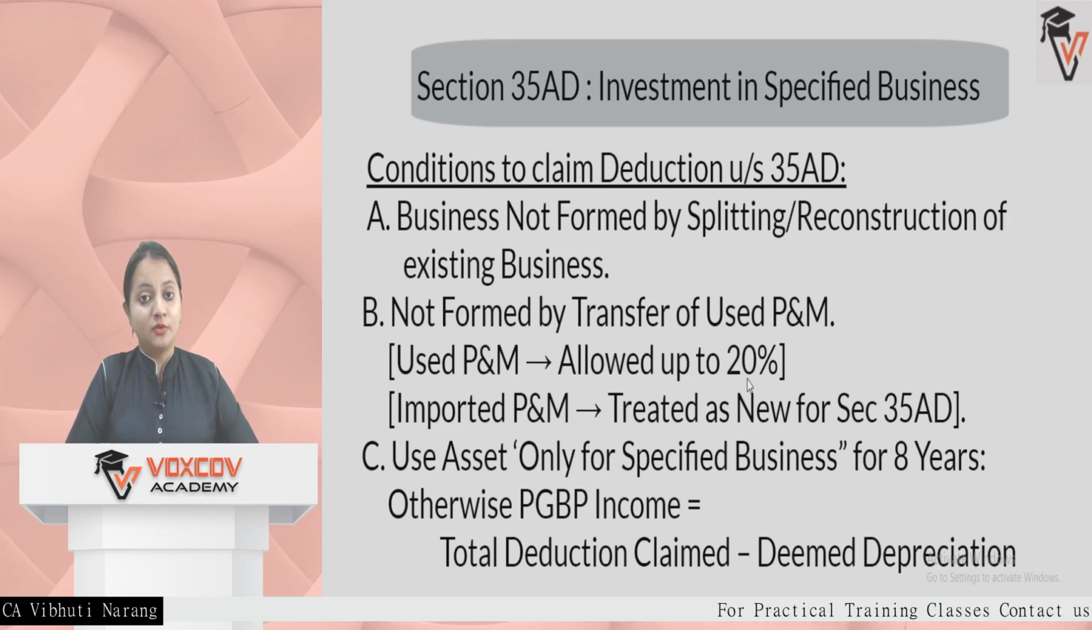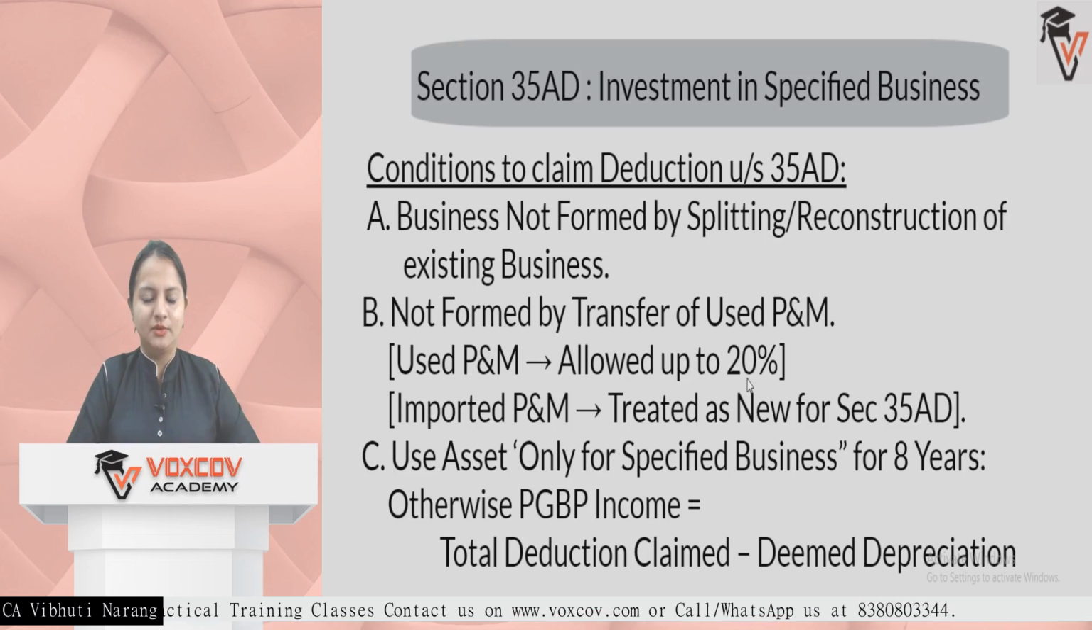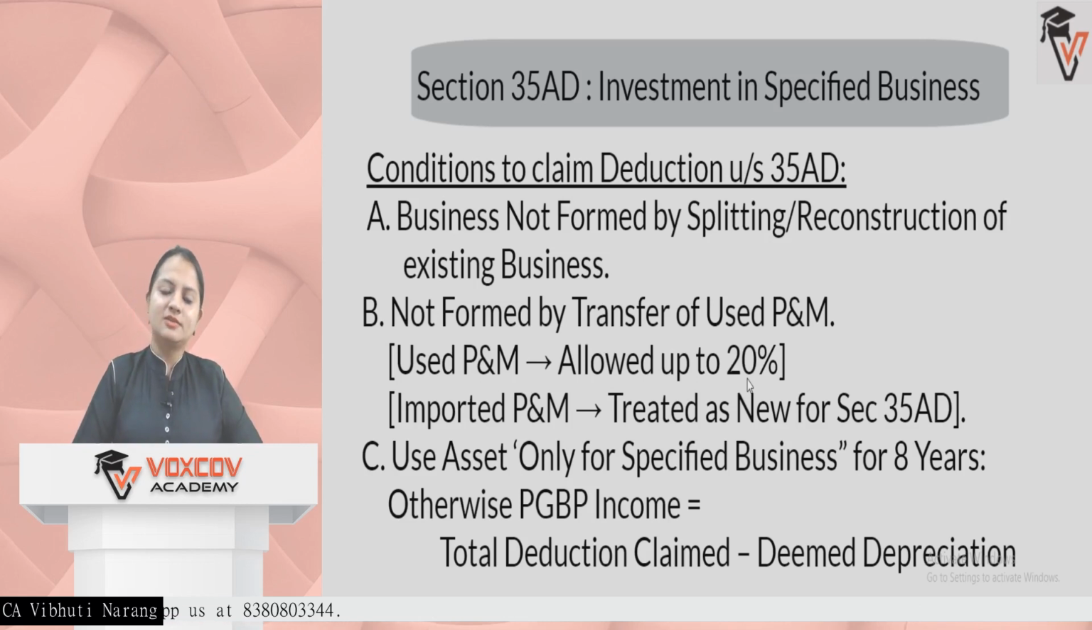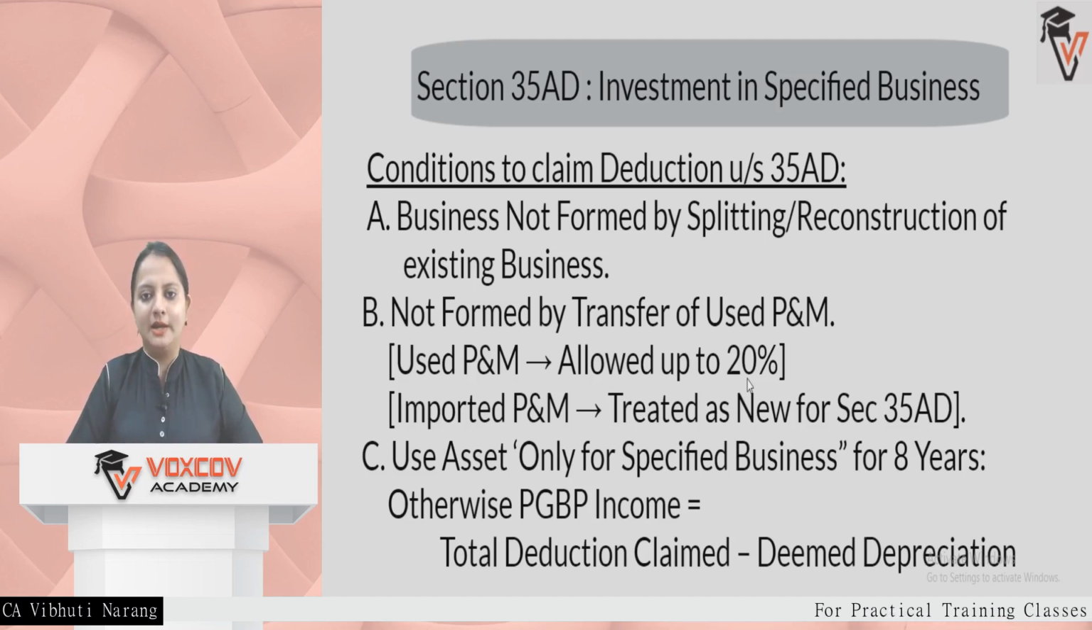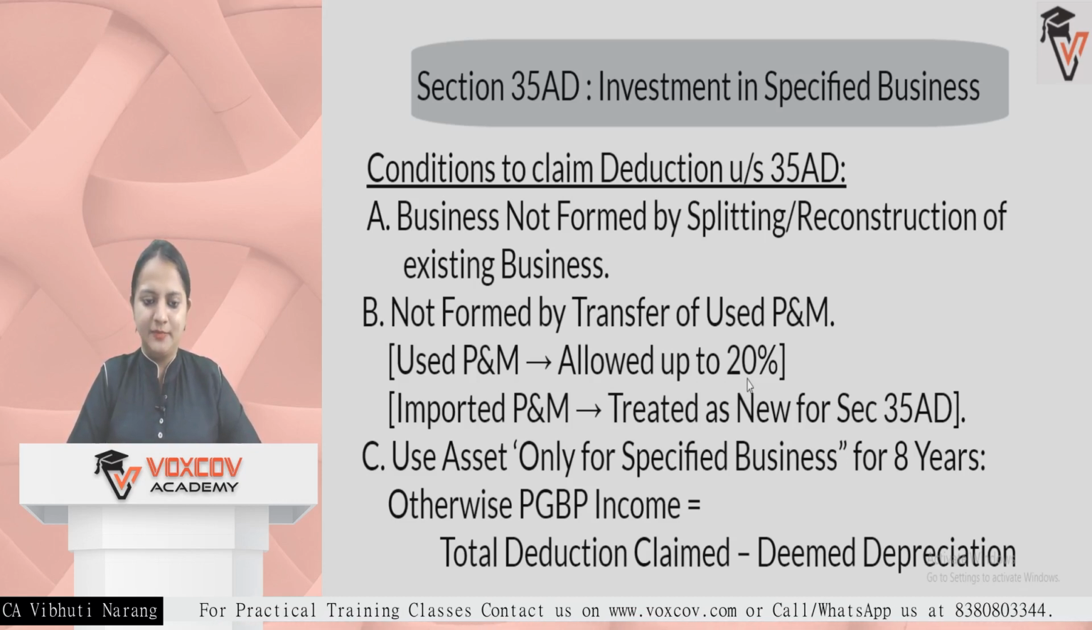Second, it should not be formed from transfer of used plant and machinery. So only 20% used plant and machinery is allowed. For example, if 1 lakh rupees capital expenditure is done on the specified business, then 20,000 is allowed as used plant and machinery and the rest 80,000 will be allowed as new plant and machinery. If there is any imported plant and machinery, it will be treated as new for the purpose of section 35AD.